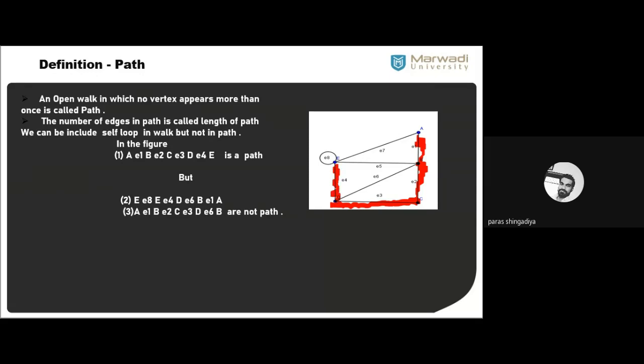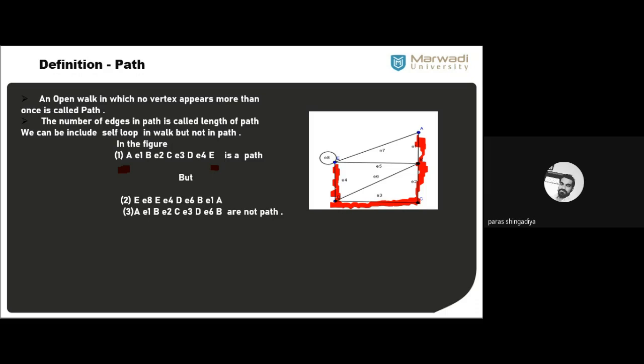ठीक है, A से start किया है और E पे end किया है. So it is an open walk, and now in between A to E, there is no such vertex repeated there. Okay, no such vertex is repeated here. So this open walk is called the path.